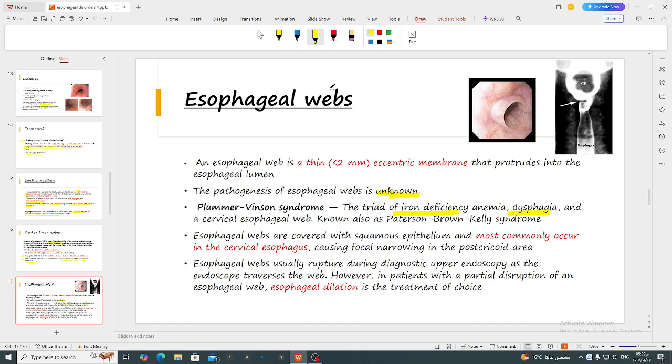And when an esophageal web comes with iron deficiency and dysphagia, we call this Plummer-Vinson syndrome or Paterson-Brown-Kelly syndrome. Most commonly they occur in the cervical esophagus. They usually rupture during diagnostic upper endoscopy as the endoscope traverses the web. However, in patients where there is a partial disruption, we use esophageal dilatation as a treatment.